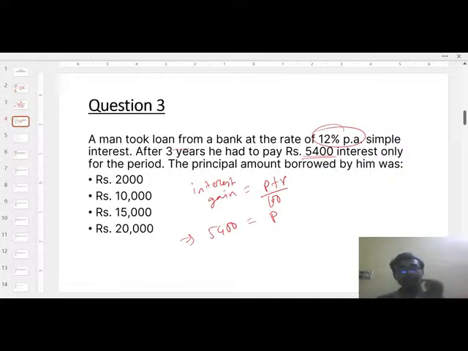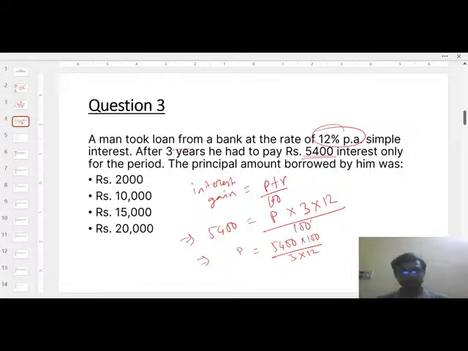P, here you have to identify the amount of P, that is the principal amount. So P into T, 3. R will be what? 12 divided by 100. Right? So just calculate P equal to 5400 into 100 divided by 3 into 12.